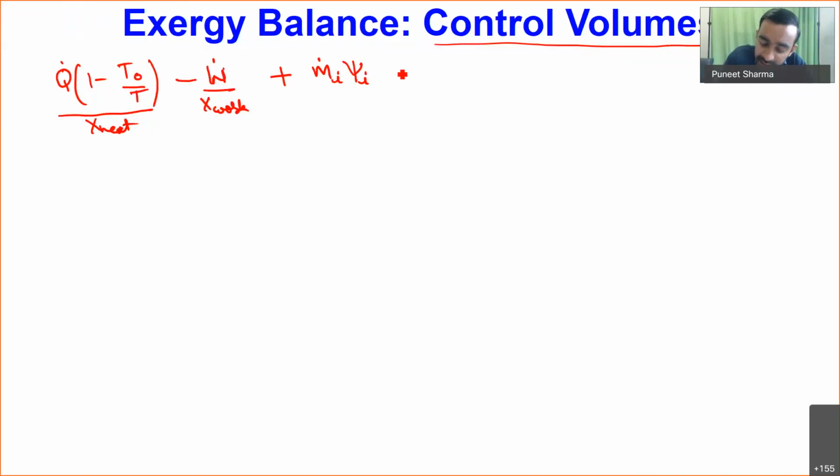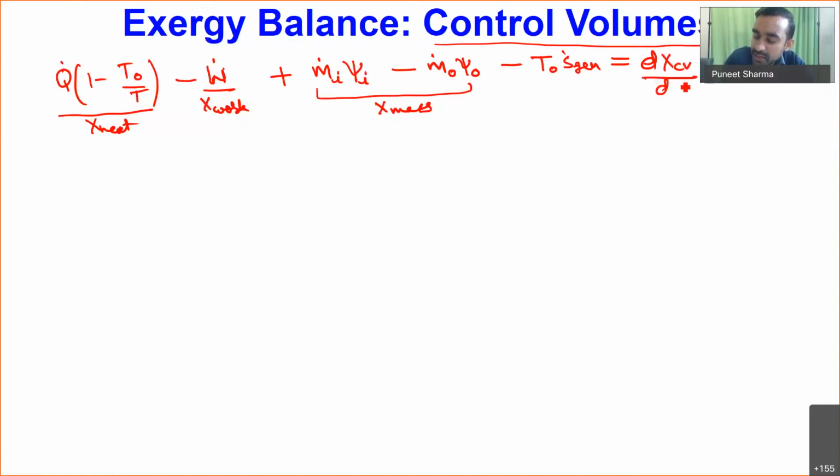Then some stream is going out of the system, so minus m dot o into psi o is the exergy going out with the mass. This entire quantity represents the exergy associated with mass. Then we have destruction of exergy, T naught into S generation, and that whole thing is equal to dX of the control volume divided by dt,